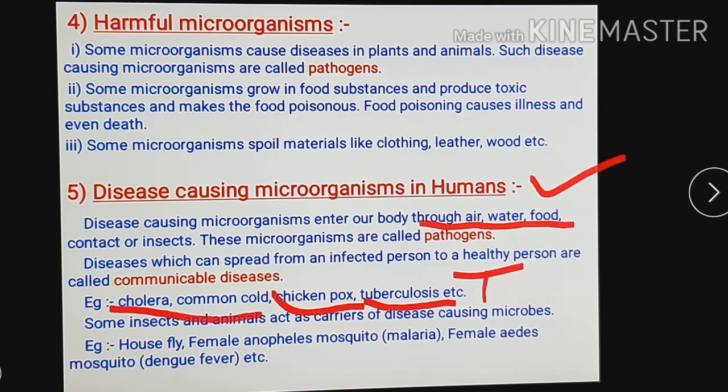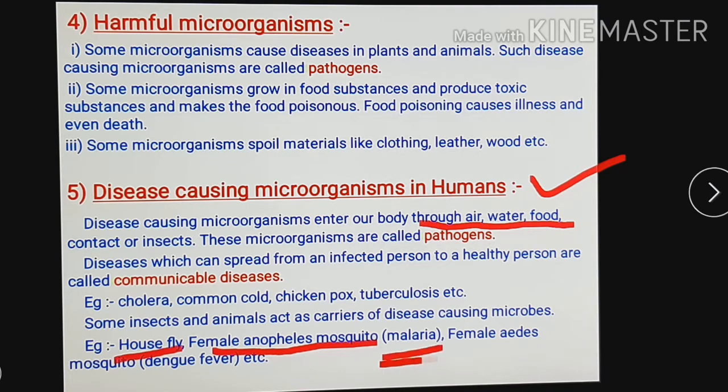Some insects and animals act as carriers of disease causing microbes. Animal also act as a carrier of disease causing microbes. Some insect also, for example housefly, female Anopheles mosquito which cause malaria disease, and female Aedes mosquito which cause dengue fever. So these are the insects which carry disease causing microbes.